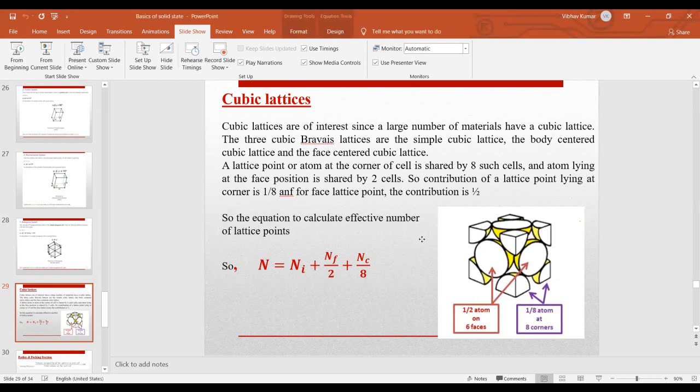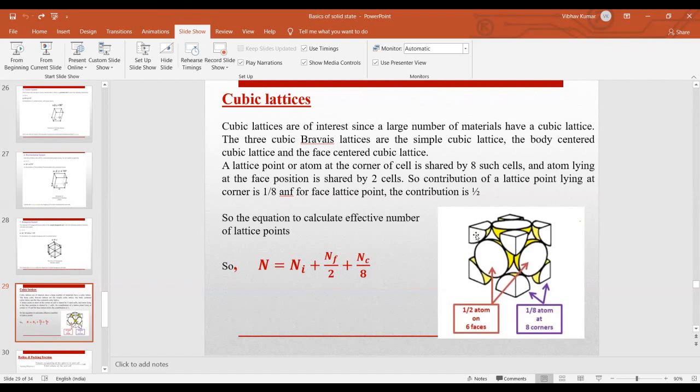in which you have the atom situated at the corner only. Okay, in simple cubic you have atoms situated at the corner only. If you talk about this whole cube, this whole unit cell, at one corner only a portion of an atom is present, right?